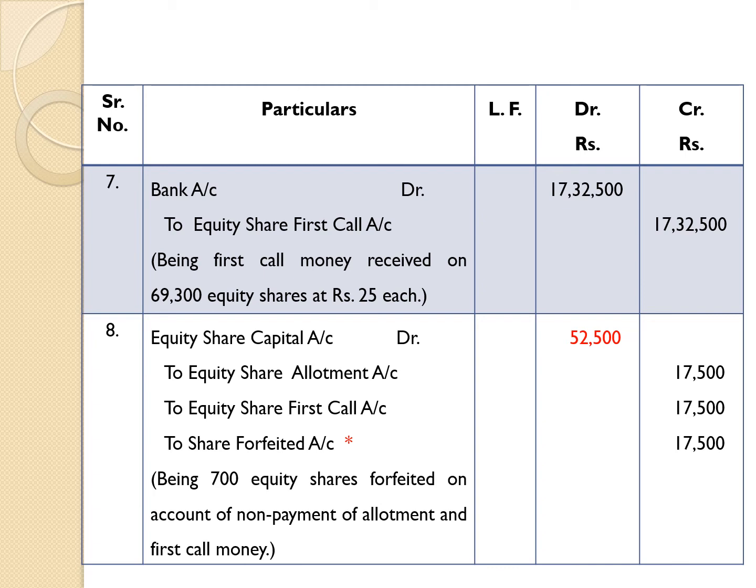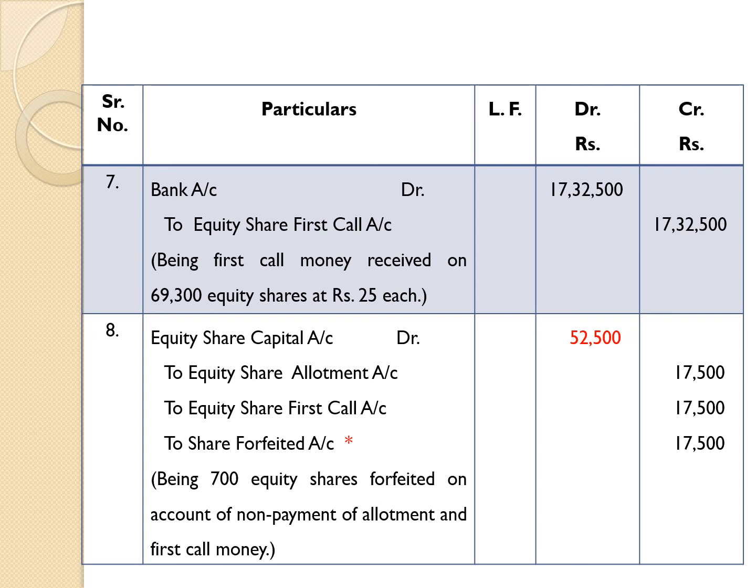It may be equity shares or preference shares. Here equity shares are issued, therefore we have taken equity share capital account. Then the second aspect of the entry, we are going to give credit to those accounts on which money was not received.